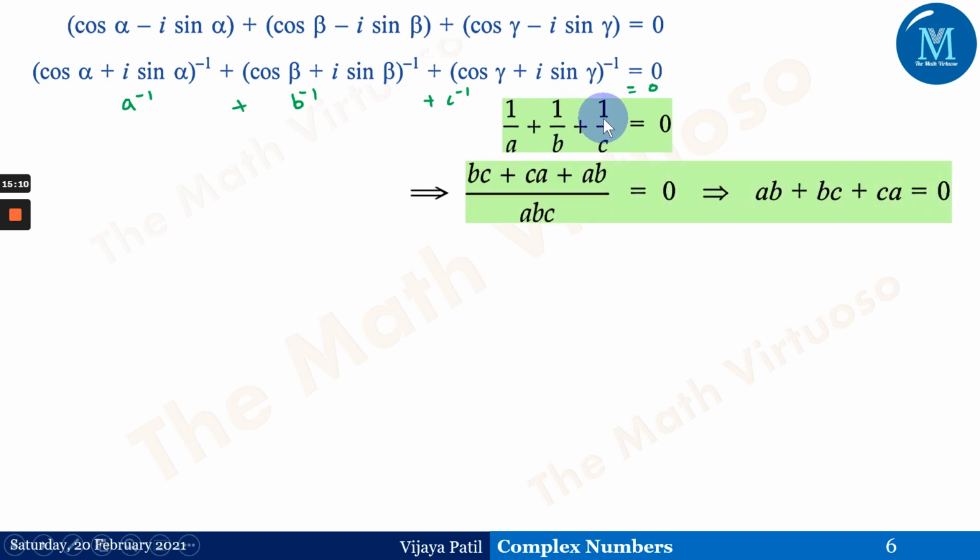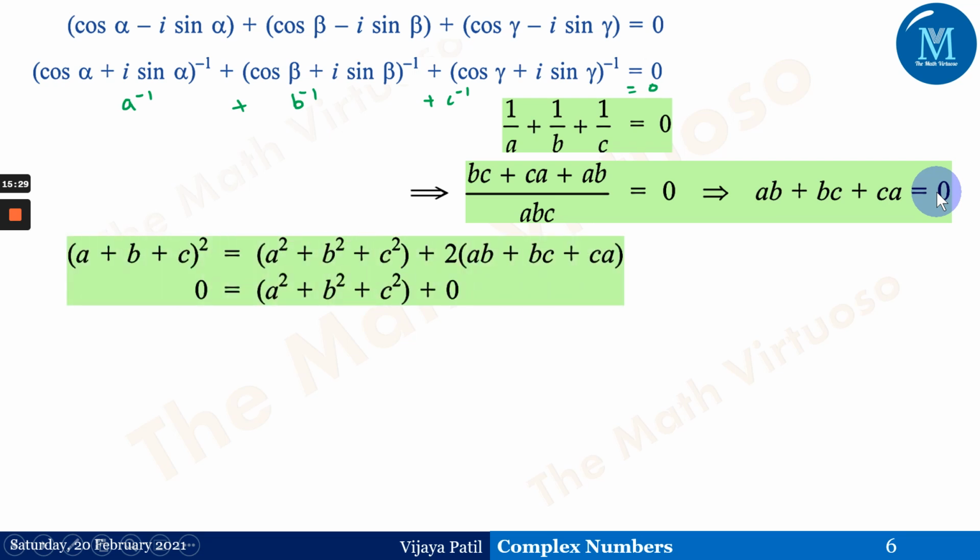If we cross multiply and take the LCM, we get the identity BC plus CA plus AB upon ABC is equal to 0. Equating the numerator to 0, we get AB plus BC plus CA is equal to 0. Now we use this identity, a very important step to note down: A plus B plus C the whole square is equal to A square plus B square plus C square plus 2 times AB plus BC plus CA.